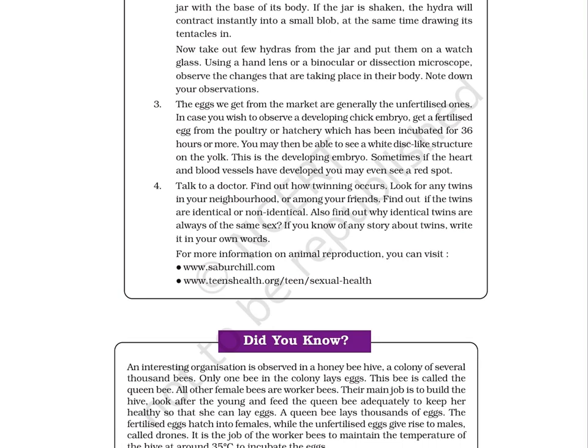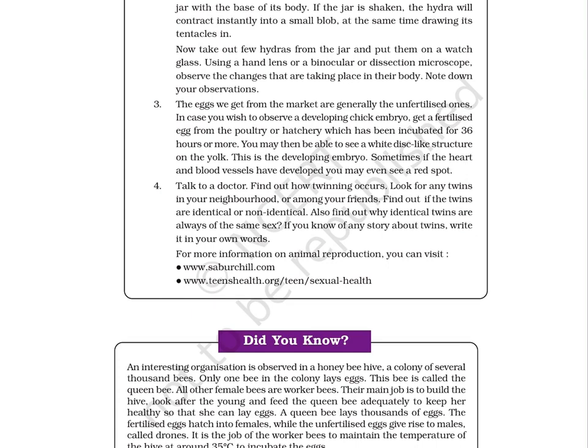Third, the eggs we get from the market are generally the unfertilized ones. In case you wish to observe a developing chick embryo, get a fertilized egg from the poultry or hatchery which has been incubated for 36 hours or more. You may then be able to see a white disc-like structure on the yolk. This is the developing embryo. Sometimes, if the heart and blood vessels have developed, you may even see a red spot.